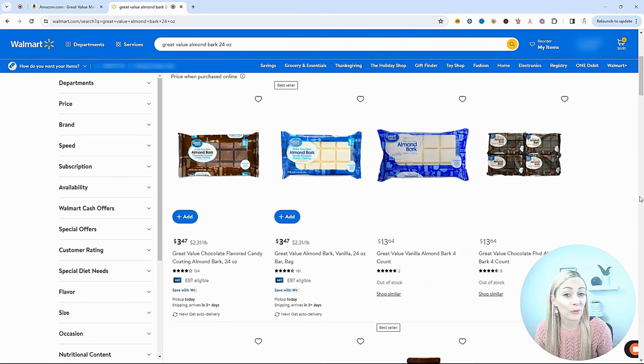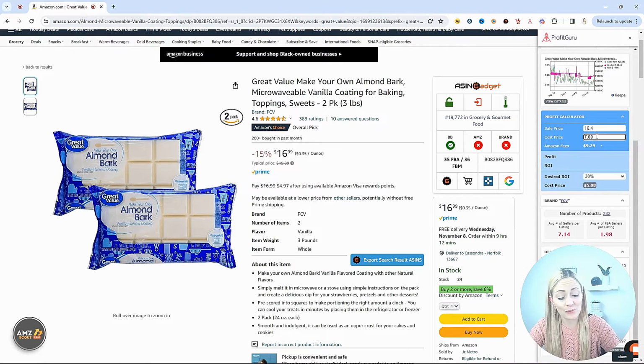Now, because this is a Great Value product, I know that this is right at Walmart. So I can find this exact product for $3.47. So now I'm going to plug that into our profit calculator. And I can see after the Amazon fees, selling it for where the buy box currently is, there is no profit to be made. But what's neat about the profit calculator is you can also set it to your desired ROI, and it's going to tell you what the cost price has to be to get that ROI.